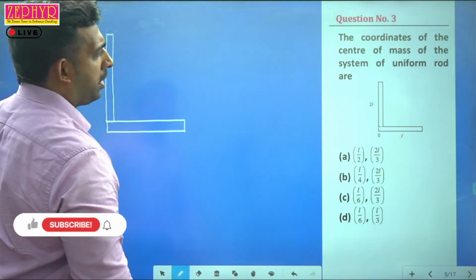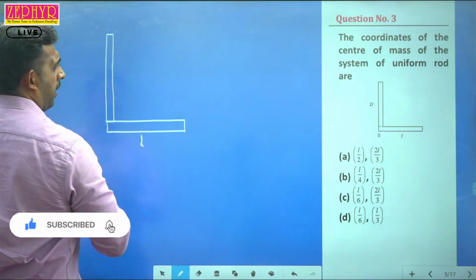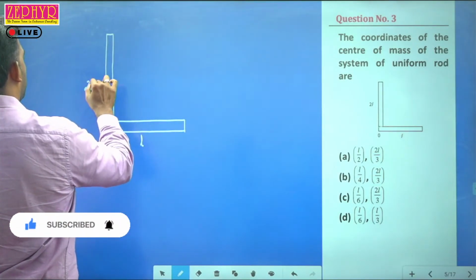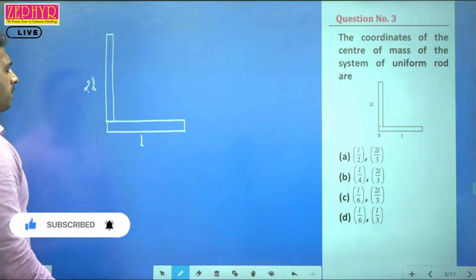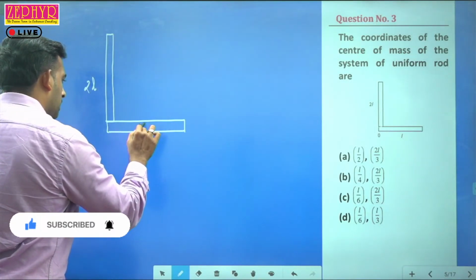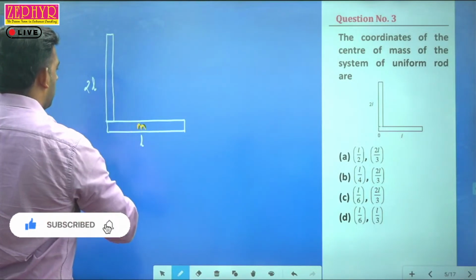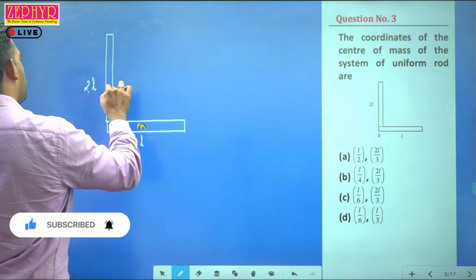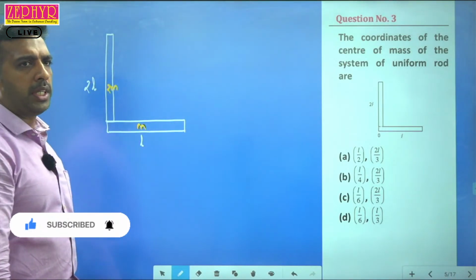A road, a sleeping road, that is a horizontal road, has a length L. The vertical road has a length of 2L. Uniform road means the mass distribution will be the same. If we consider mass M for the road of length L, then we need to consider mass 2M for the road of length 2L. Understood? It will be double the mass.